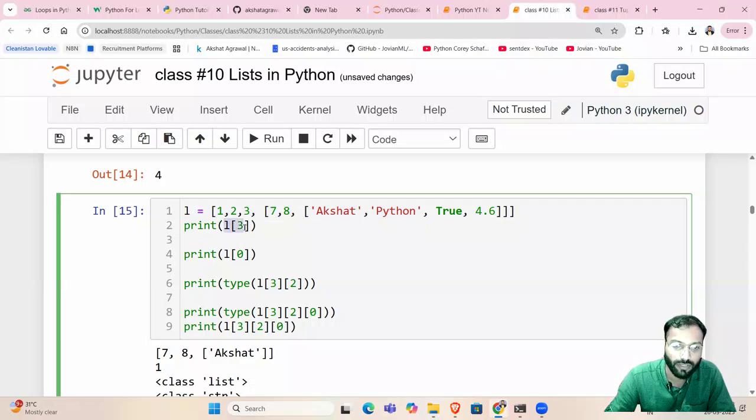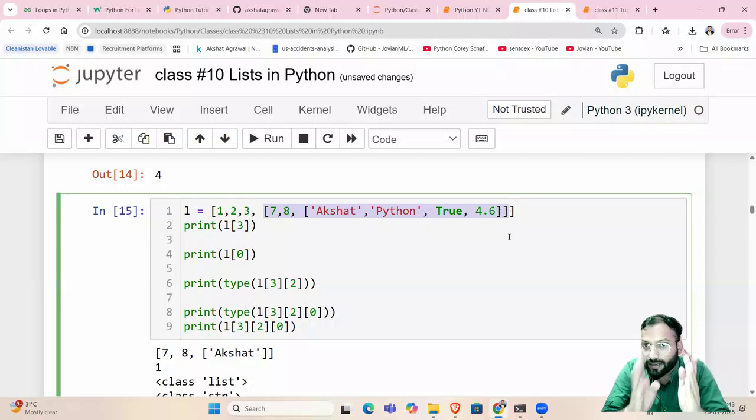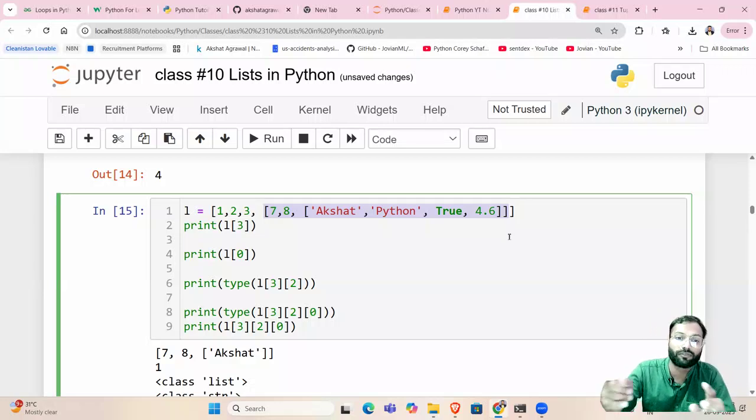So if I say print L of 3, what do you think it will print? L of 0 will be 1, L of 1 will be 2, L of 2 will be 3, that is 0, 1, 2, second index. The third index will be this whole list, this much. So focus on the brackets. This much will be the third index. Now L of 3 of 0 will be 7. L of 3 of 1 will be 8. L of 3 of 2, like this, will be this whole list.